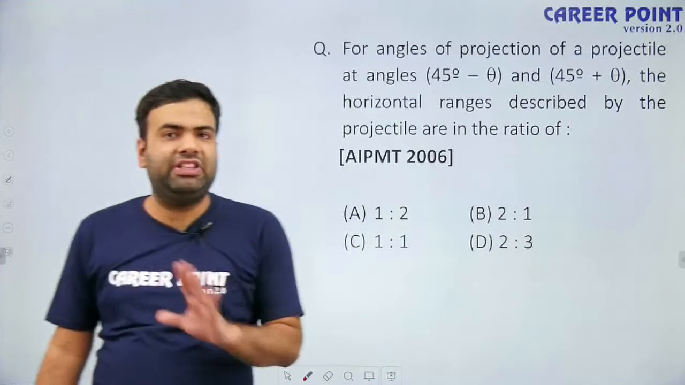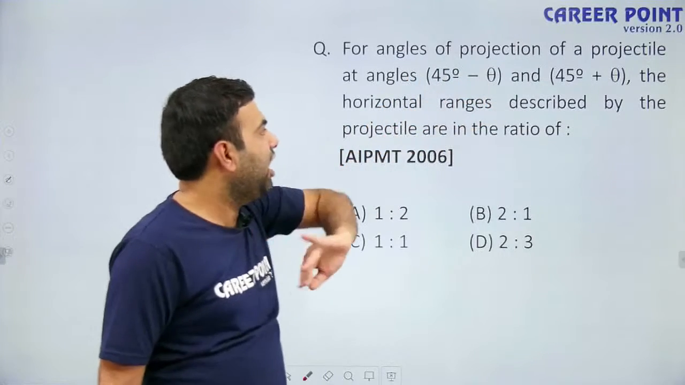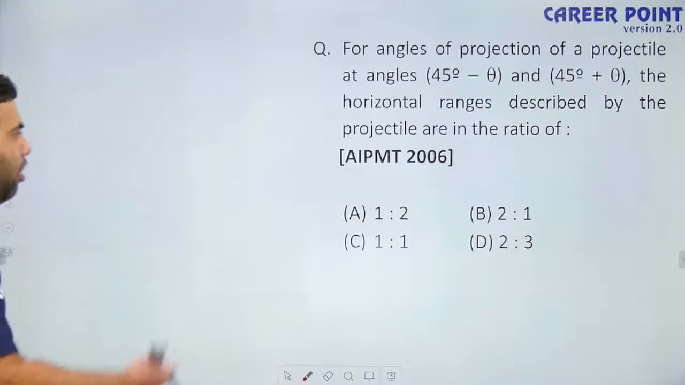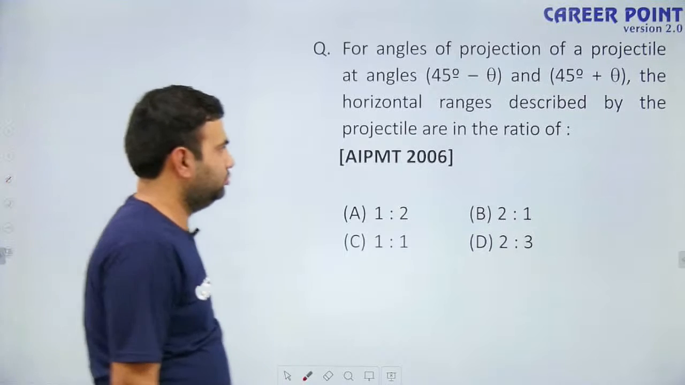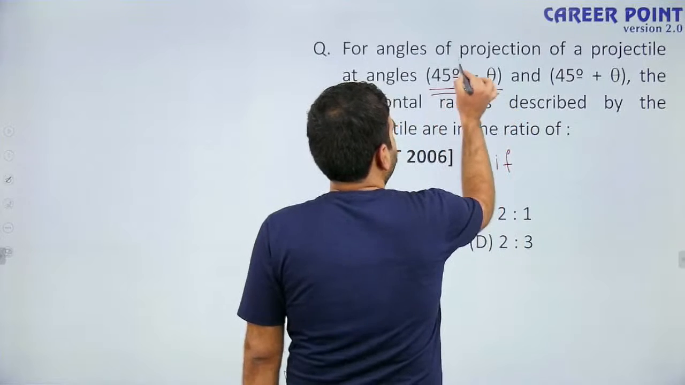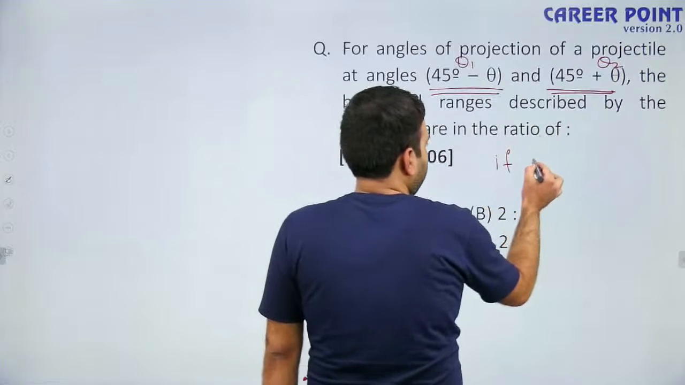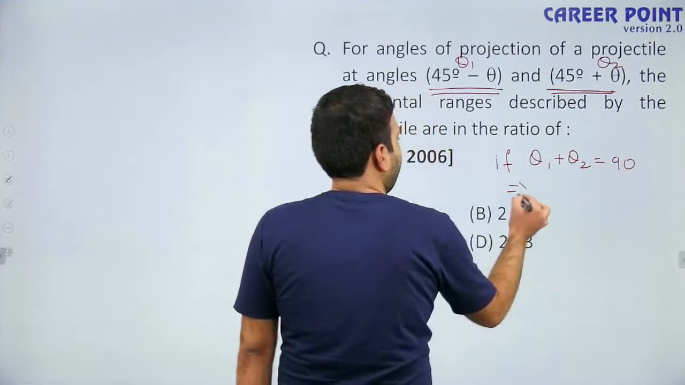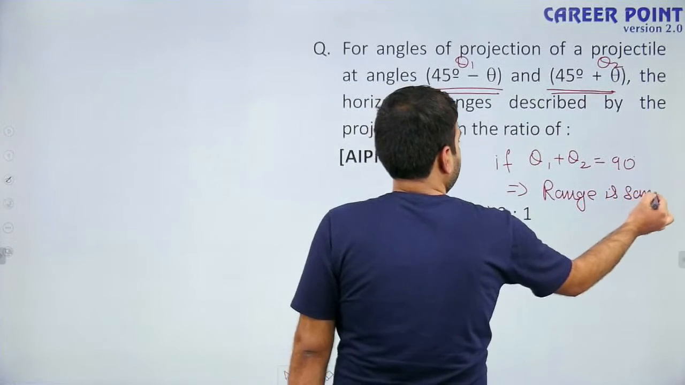Two projectiles are projected with the same velocity. One has an angle from the horizontal of 45 minus theta and the other has an angle of 45 plus theta. So what will be the ratio of their range? As I told you, this is theta 1 and this is theta 2. If the velocities are the same and theta 1 plus theta 2 equals 90 degrees, in that case the range is the same.